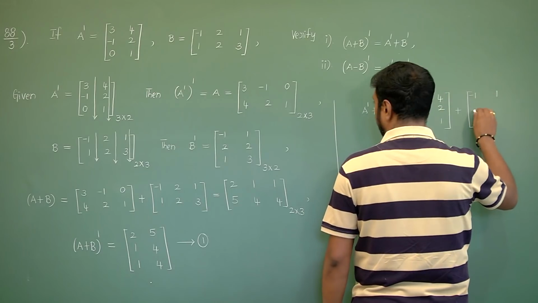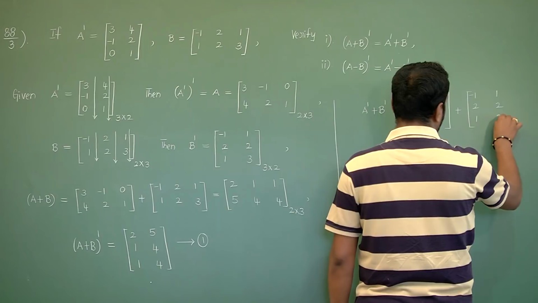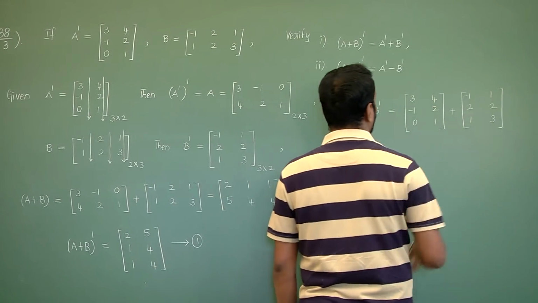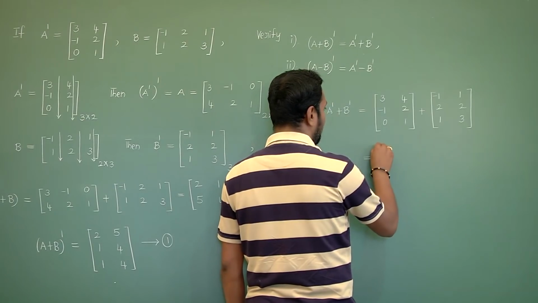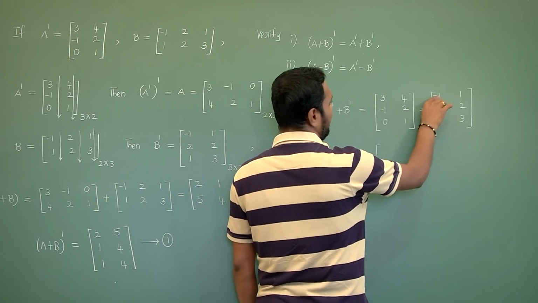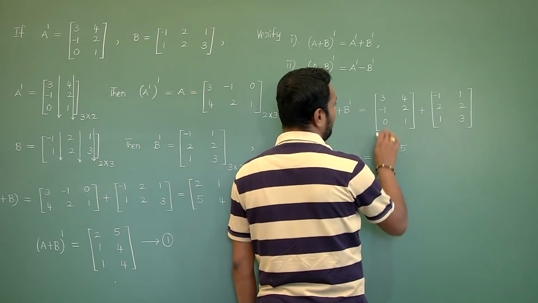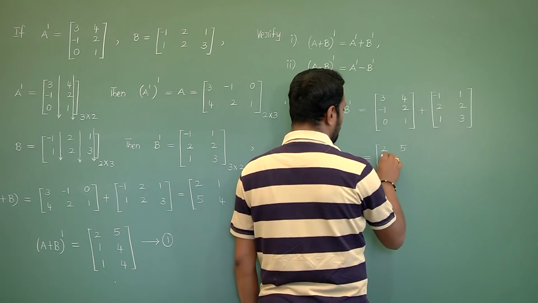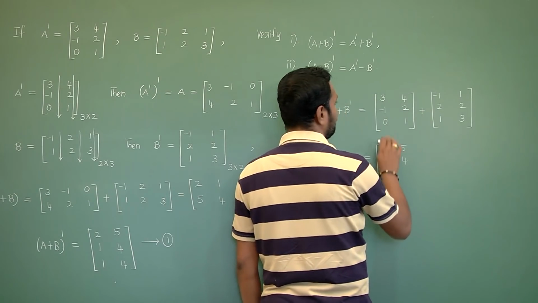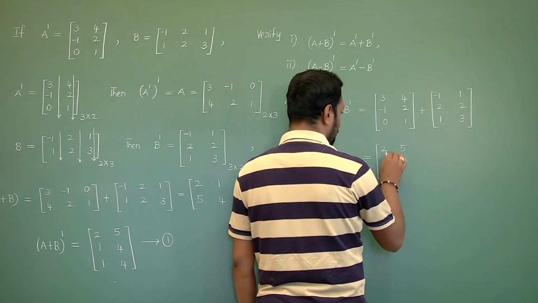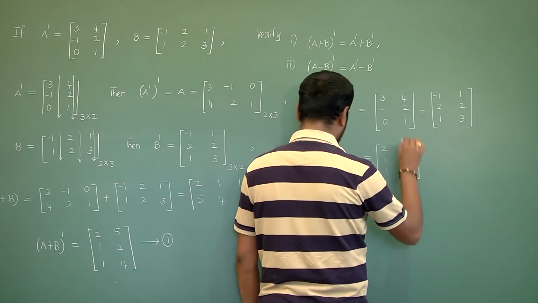Minus 1 1 2 2 1 3 it is. If you add the corresponding elements, you will get it as 3 minus 1 2, 4 plus 1 5, minus 1 plus 2 1, 2 plus 2 4, 0 plus 1 1, 1 plus 3 4 it is.